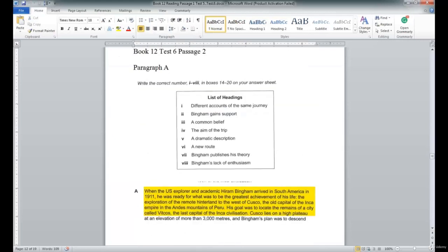All right, let's look at this first one. Here's paragraph A. The first two sentences in this one are pretty long. So let's look at the first two sentences of paragraph A.